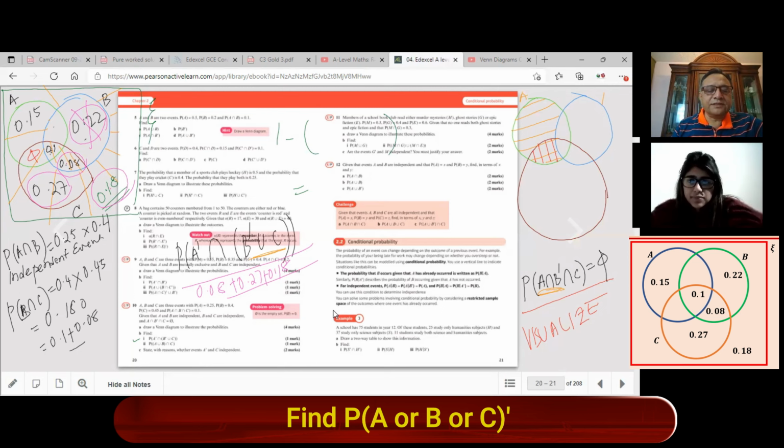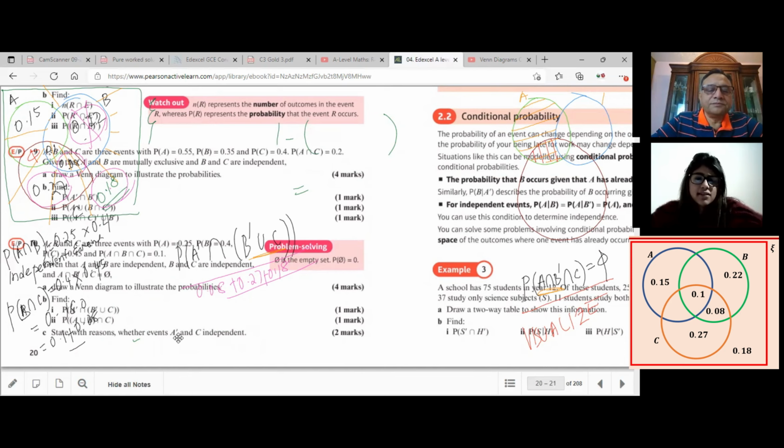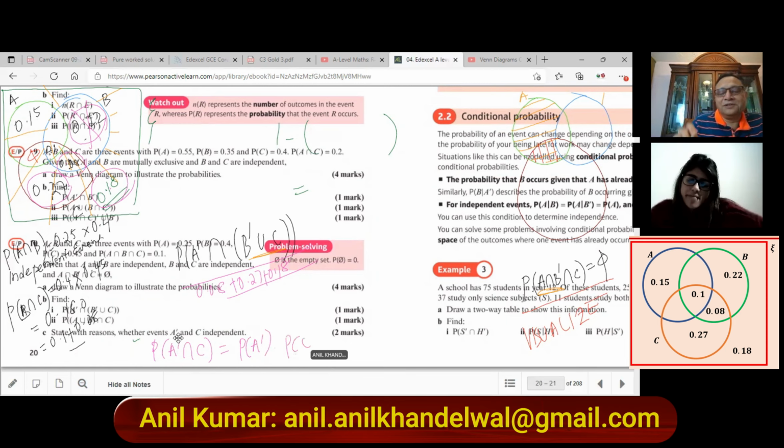Part C is very interesting. Can you please read the last part of this? It says, state with reasons whether events not A and C are independent. So for this, what will you say? Independent means the probability of not A intersection C should be equal to the probability of not A times the probability of C. Is that clear to you?